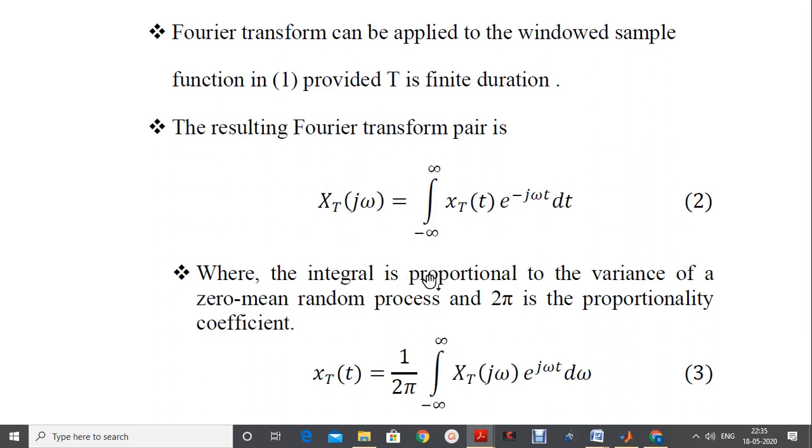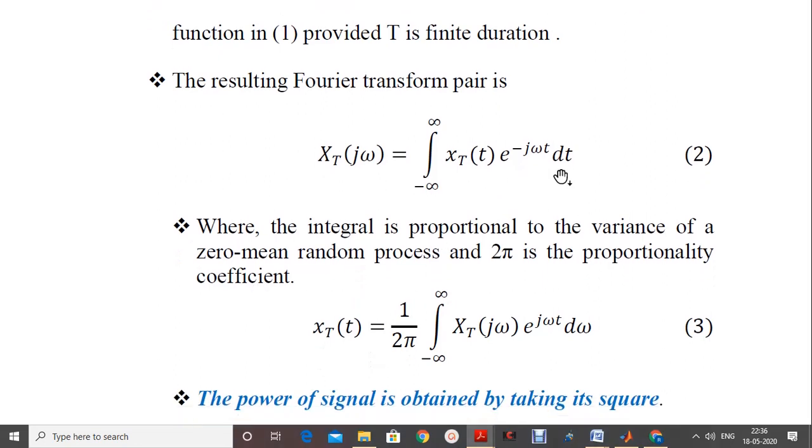Now here the integral is proportional to the variance of a zero mean random process. That means the random process x of t has mean value always equal to 0 and the variance is taken into consideration, which is proportional to the integral here. And 2 pi is the proportionality coefficient. Thereby the inverse or the backward Fourier transform of equation number 2 is needed to obtain x_T of t.